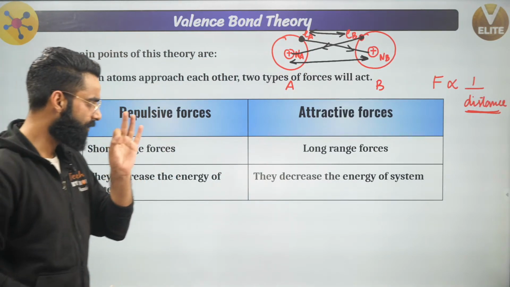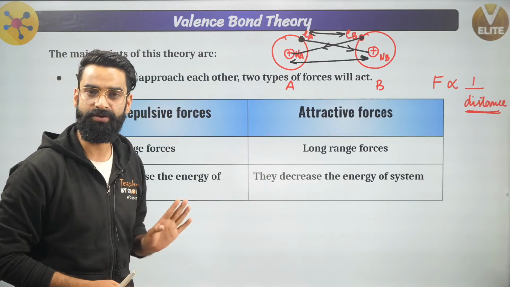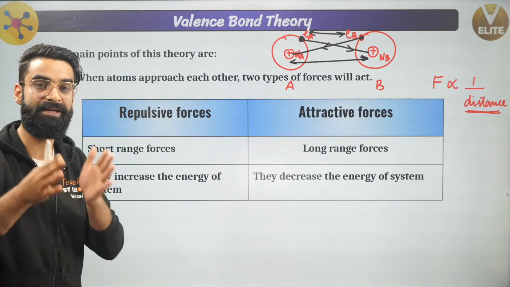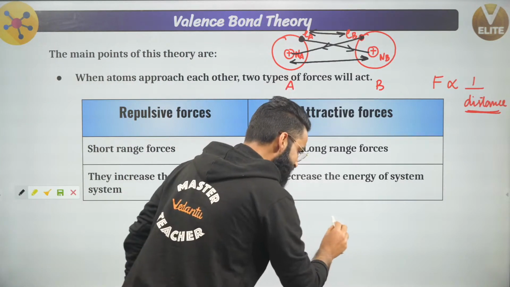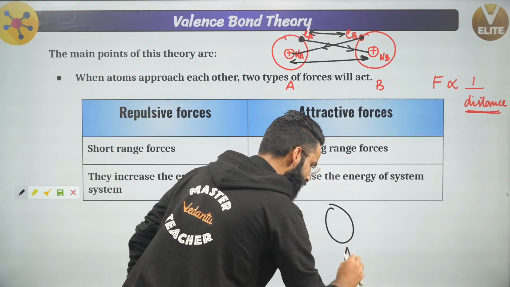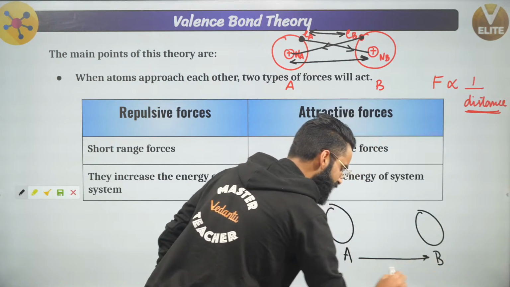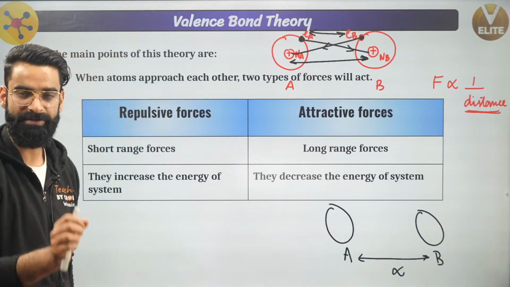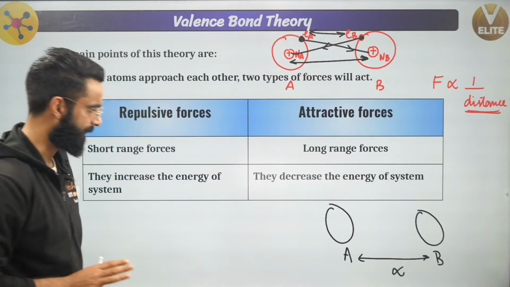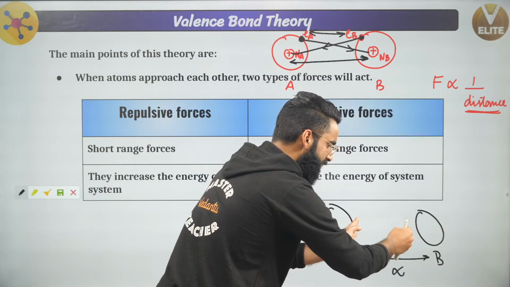Now, people, one more important point. Attractive forces are long-range forces, whereas repulsive forces are short-range forces. See, guys, understand one important thing. Let's say this is atom A right here, and this is atom B, correct? I'm assuming right now these are at infinite distance apart. If these are at infinite distance apart, force of attraction between them is going to be zero, as you all must be knowing. Now, when these atoms approach each other, what is happening to the distance between them?